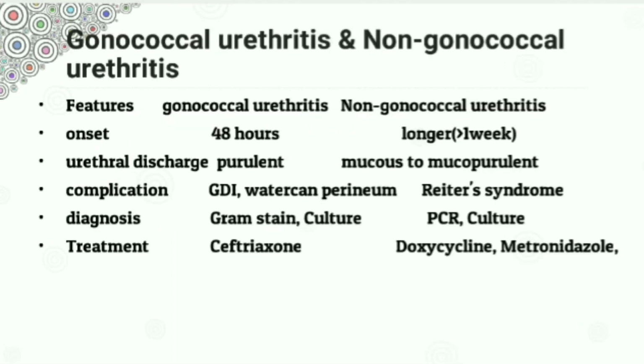This is a table that differentiates between gonococcal urethritis and non-gonococcal urethritis. You can see it over here, and how we will differentiate is, in gonococcal urethritis the urethral discharge is purulent, and in non-gonococcal urethritis it is mucoid to mucopurulent. You just go through this table once, and next I will talk about how the commensal Neisseria species can be differentiated from pathogenic Neisseria species. It can be by various ways. Actually, I have not included that in the slides. It's not much important, that's why. So you just listen.